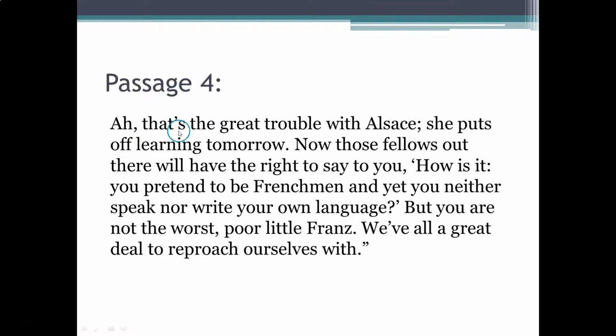Passage 4. That's the great trouble with Alsace. She puts off learning tomorrow. Now those fellows out there will have the right to say to you, "How is it you pretend to be Frenchmen and yet you neither speak nor write your own language? But you are not the worst, poor little friends. We've all a great deal to reproach ourselves with."